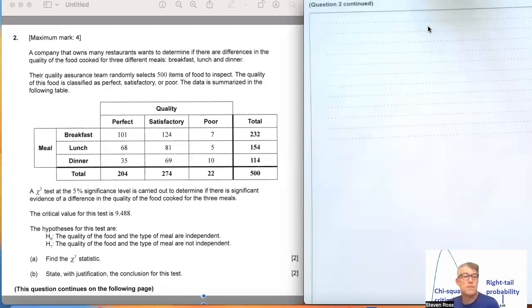The null hypothesis: the quality of the food and the type of meal are independent. Oh dear. The alternative hypothesis: the quality of the food and the type of the meal are not independent.